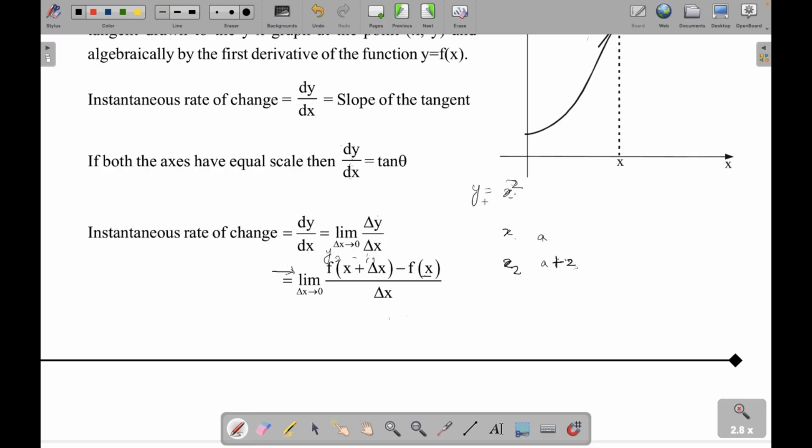Now my y is going to change based on x, right? Because y is x square. So at this point y will be a square, and at this point it will be a plus 2 whole square. Right, so this is what it is meaning. I am just substituting the new x in the value of y. So this is what you mean by f of x plus delta x minus f of x divided by delta x. So I am doing y2 minus y1 upon x2 minus x1 and limiting my delta x to 0 because I am trying to make that x very, very small.